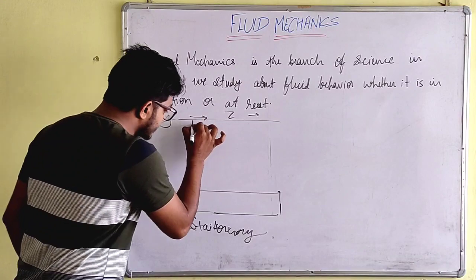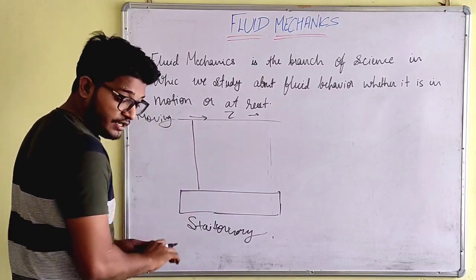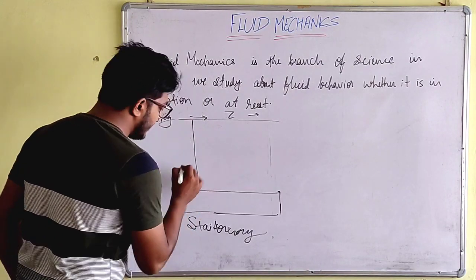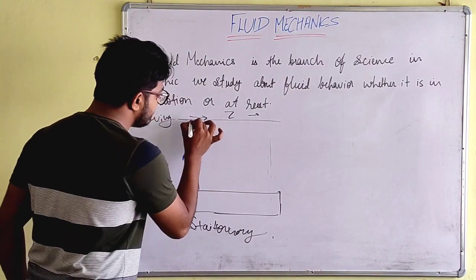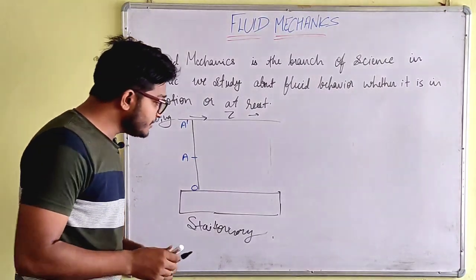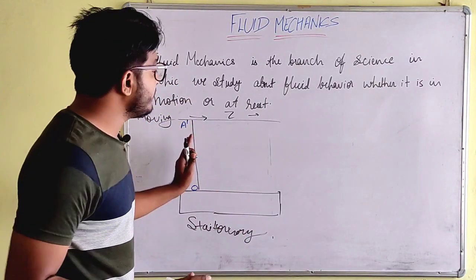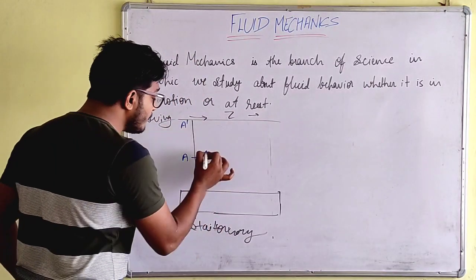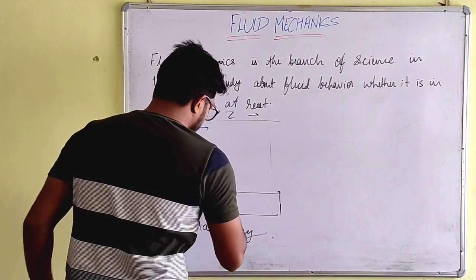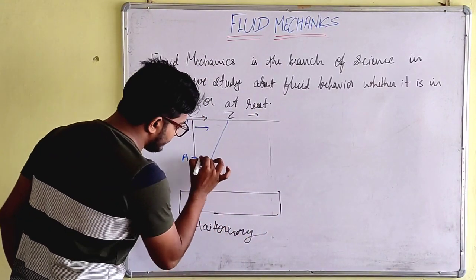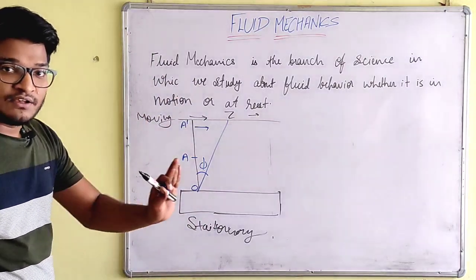So let's take this is a layer of fluid. Here is a point O, and this is the point A, and let's say this point is A dash. Now this layer will flow by the action of this shear force. It will move towards this direction. So let's take it moved like this, and let's take this angle as phi.